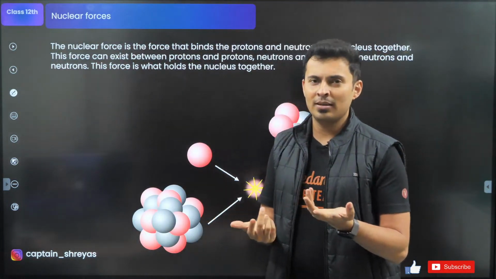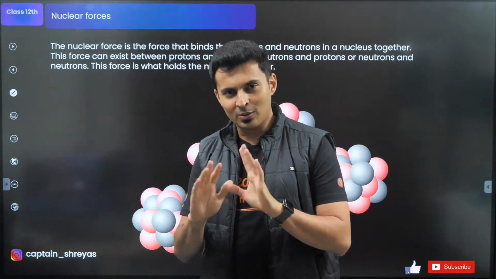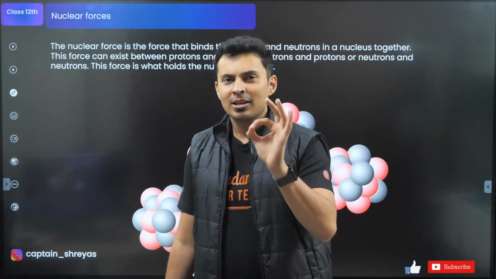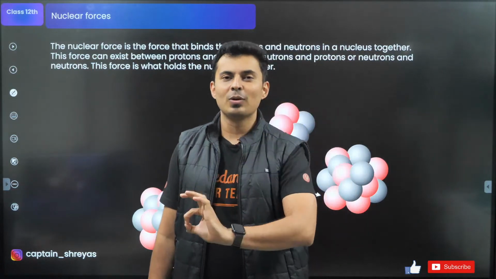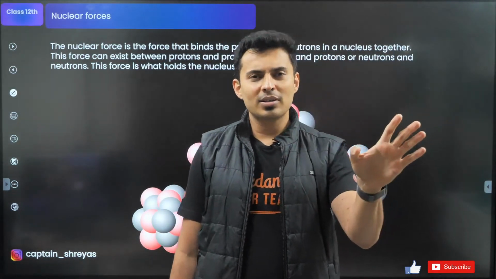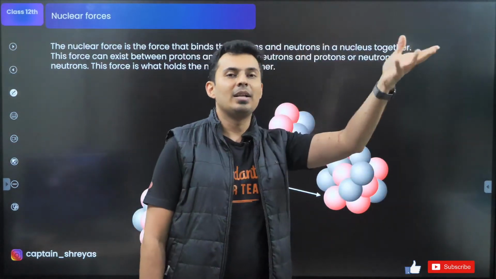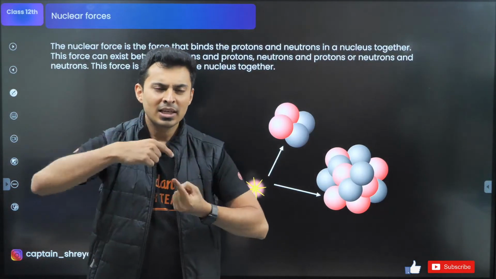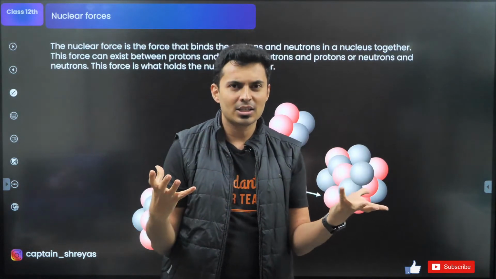Nuclear force, is there a formula? Well, there is, but you don't have to study it. Like, sir, thank God, one less in our NEET syllabus. You just need to know the basic traits of a nuclear force. Nuclear force depends on something else only, and it is basically the spin. It depends on the spin. It depends on the distance, but not so much.